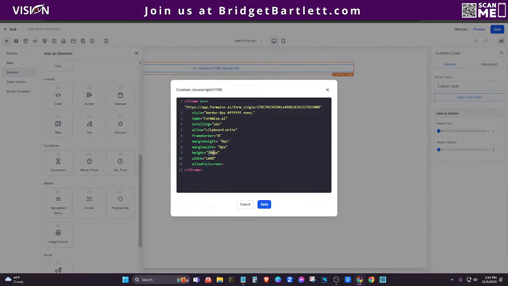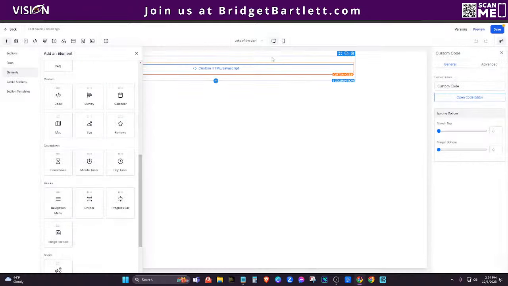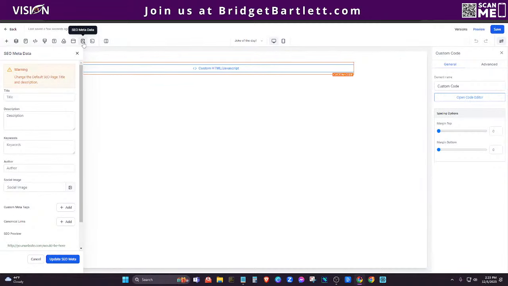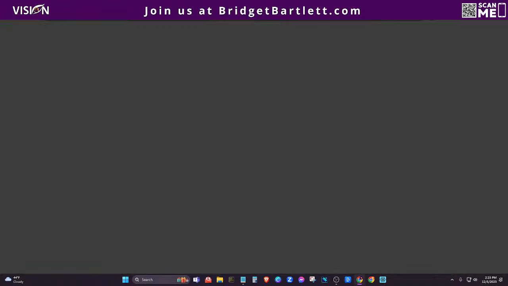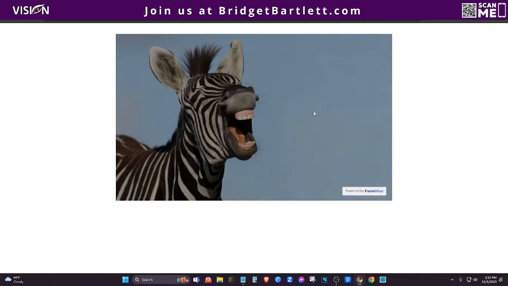Okay. So if I felt like this was too tall or too short, I could always adjust that here. So if it's 700 there, let's just say it's 700 on desktop. Let's go ahead and save, and let's preview what this code looks like. Let's see if it'll let us preview. So we'll preview what it looks like embedded into this page. You can see everything around that element is white because I haven't done anything to it, and the only thing here is what we actually embedded through Formwise.